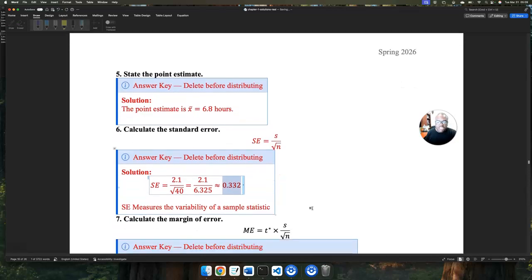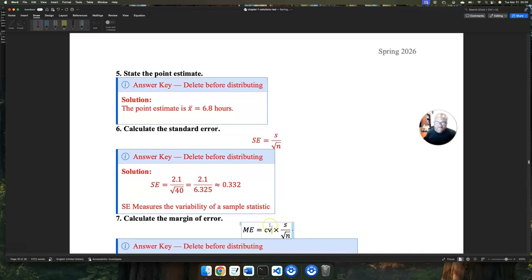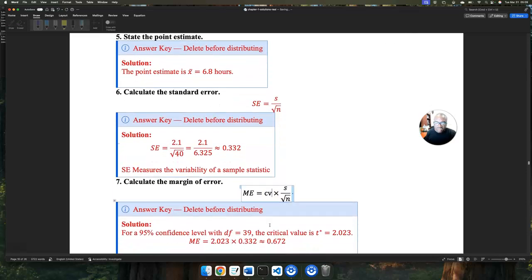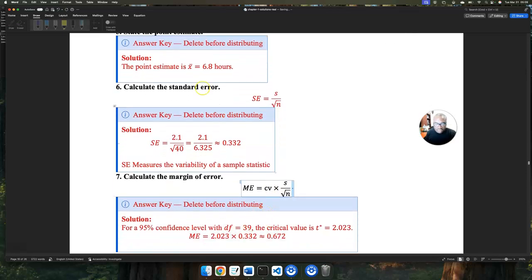We use the standard error to find our margin of error, which is the critical value, CV, times S over square root of n. We take 0.332 and multiply it by 2.023. I didn't give this to you in the problem earlier, but I will be giving it to you on an assessment.